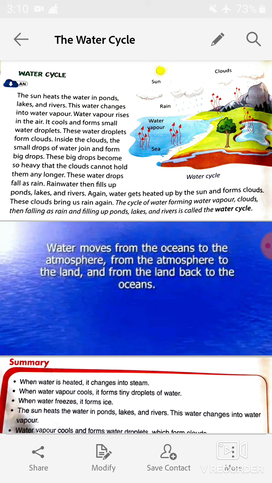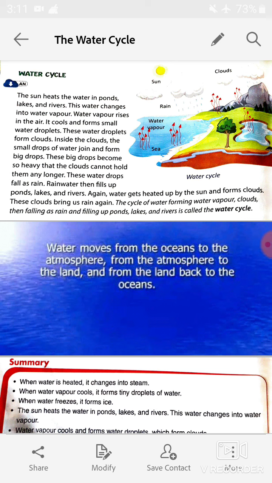Again, the water gets heated up by the sun and forms clouds, and these clouds bring us rain again. So students, the cycle of water forming water vapor, clouds, then falling as rain and filling up ponds, lakes, and rivers is called the water cycle. So students, the process of the water cycle is always continued.